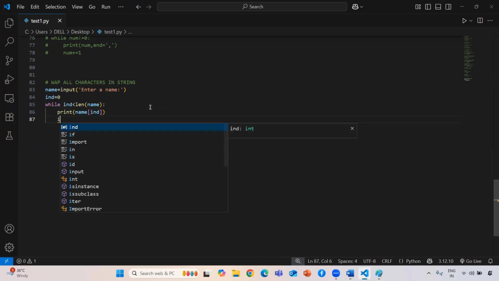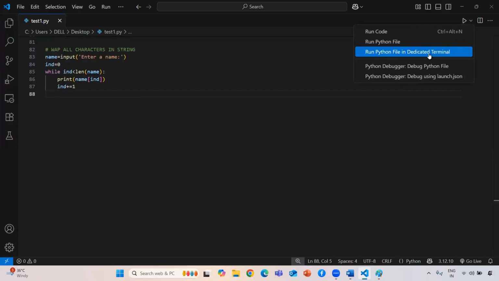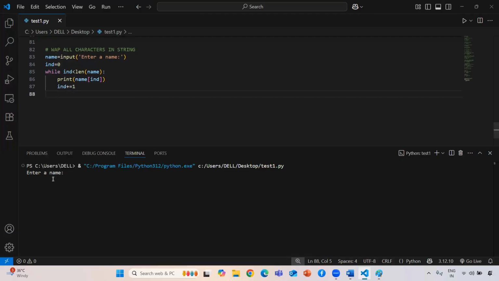Now I need to update that every time my index value will be updated by 1. If you keep 2, then it will skip 1 value. But I don't want that. That's why here I am just keeping my 1 value. Now if you see here, if I am printing that, it will be printing whatever my input from this user. Guys, just see, it will be printing try, right?